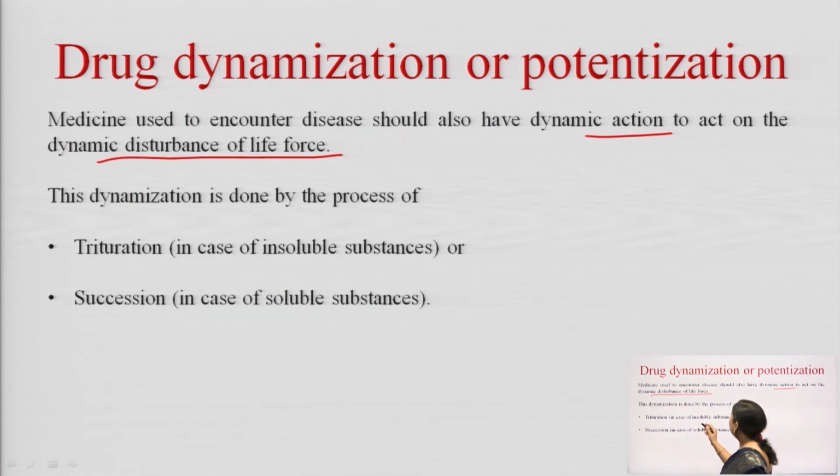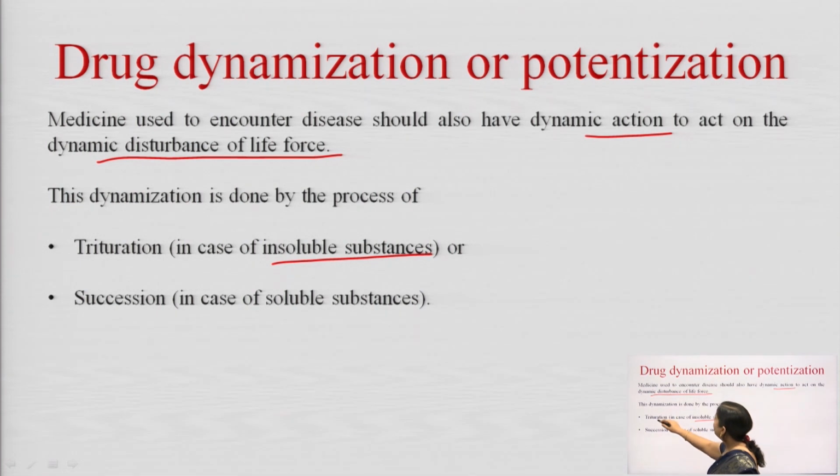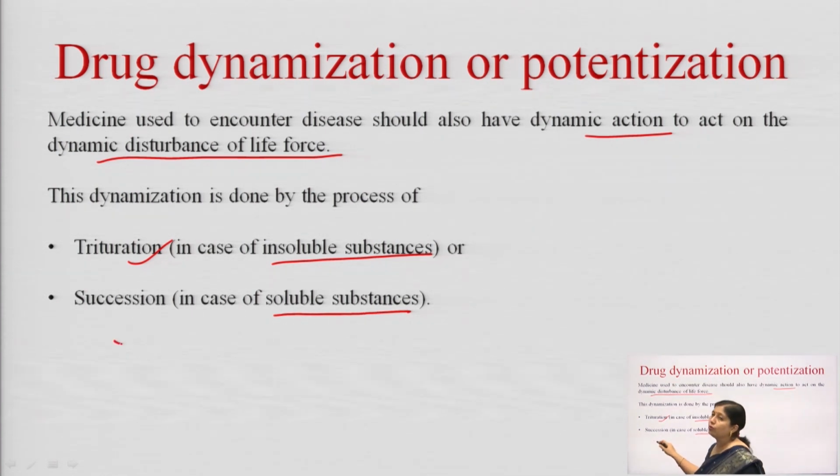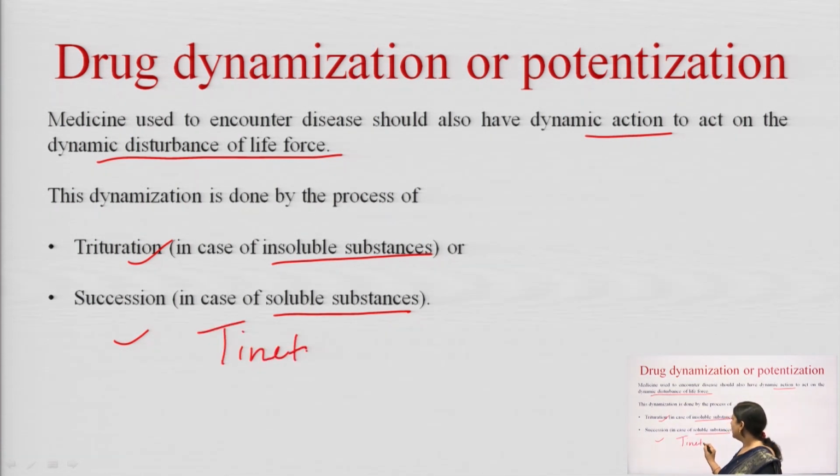So, in case we have insoluble substances, we will do trituration in a mortar pestle, and in case they are soluble substances, then we will do the dilution, meaning we will be mixing it in certain liquid substances, or hydroalcoholic mixtures can be prepared, where generally in homeopathy we use the tinctures.